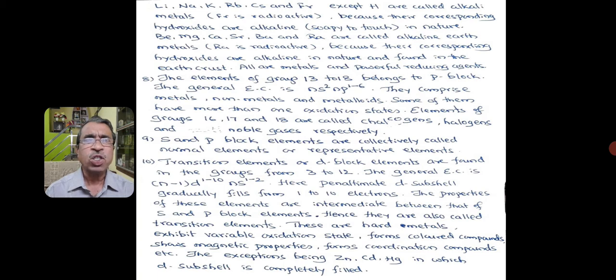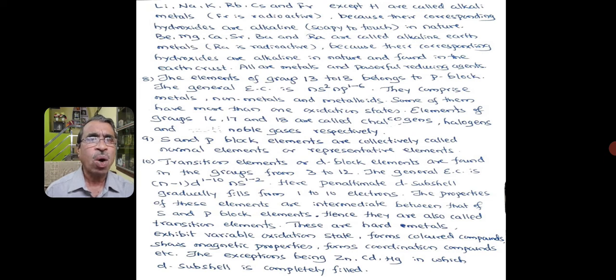Elements of group 16, 17 and 18 are called chalcogens, halogens and noble gases respectively. Chalcogens means ore forming agents. Halogens means salt forming reagents. And the noble gases are those which are very stable. The s and p block elements are collectively called normal elements or representative elements.